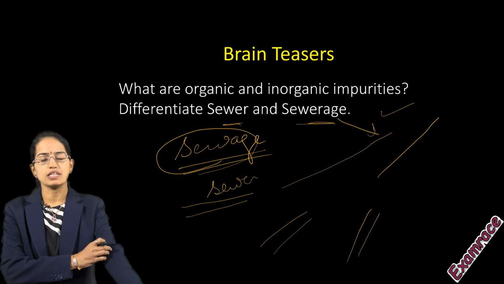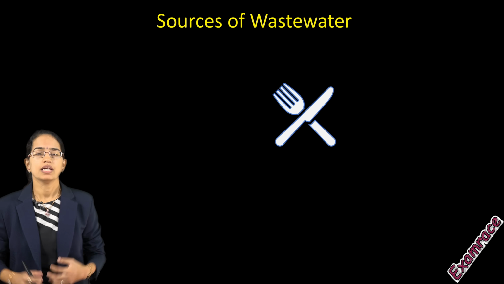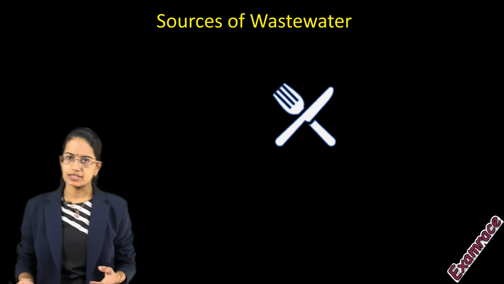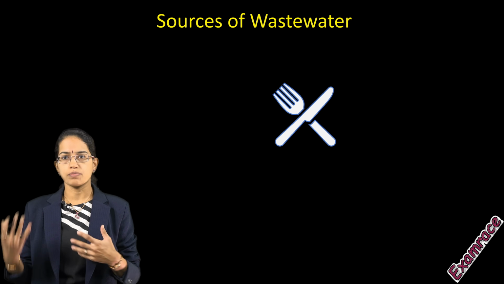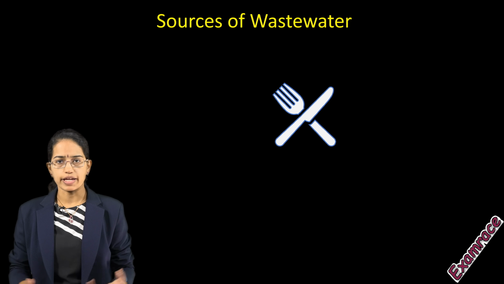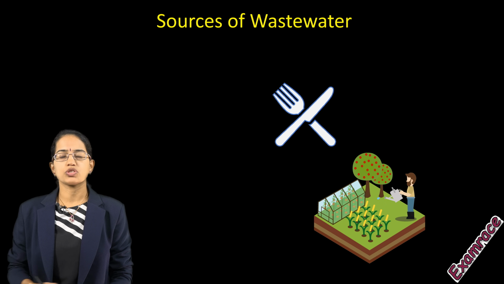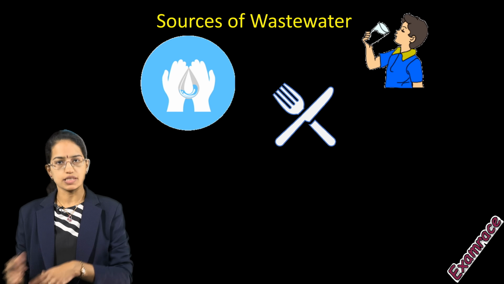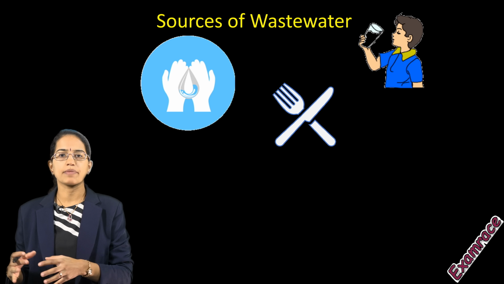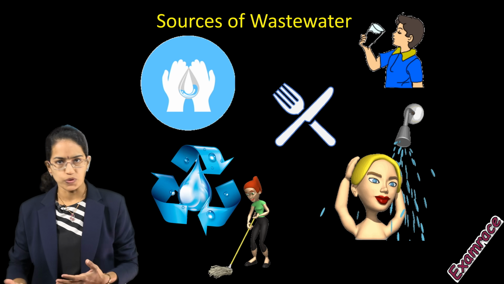Now the first thing that we need to understand is what the sources of wastewater are. Wastewater could be generated through various means. It could be through washing utensils, mopping the floor, bathing, sweeping activities, and routine agricultural inputs. Slowly and gradually, all these sources drain impurities into the systems, and this water ultimately needs to be recycled or purified.